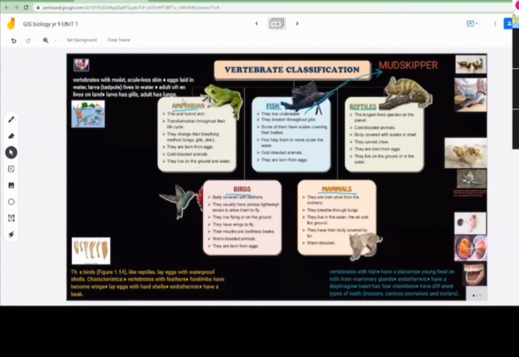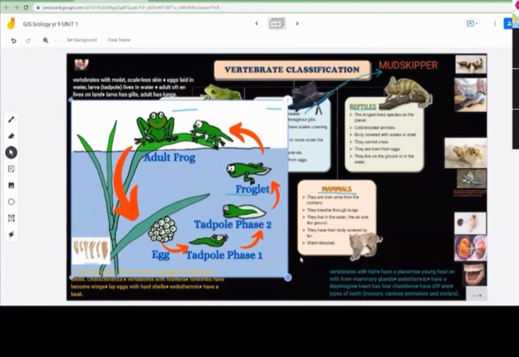When they're adults and have to lay eggs, they will go underwater. Eggs are laid in water. The larva lives in water. The adult often lives on land. Now here is the story: when the adults have to lay eggs, they will go inside the water.